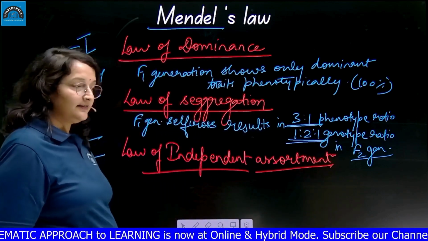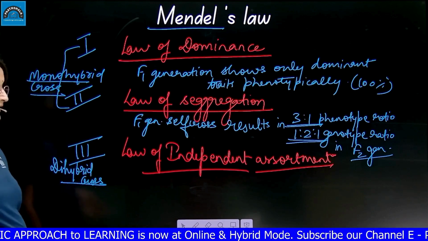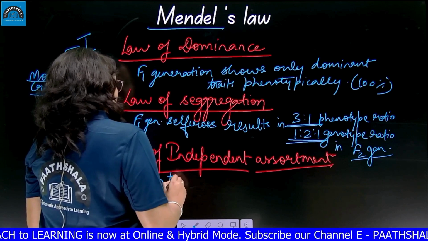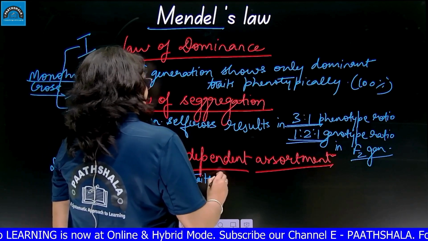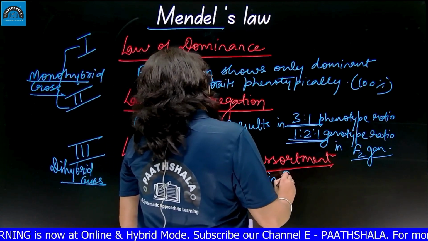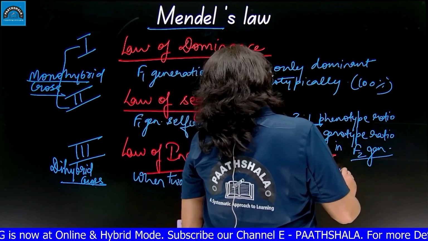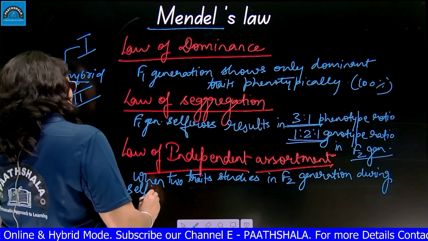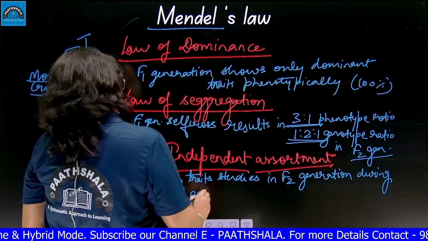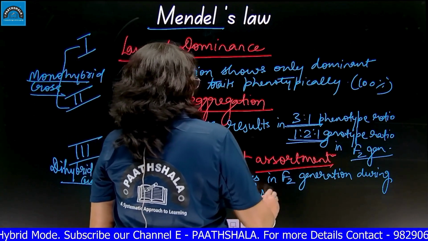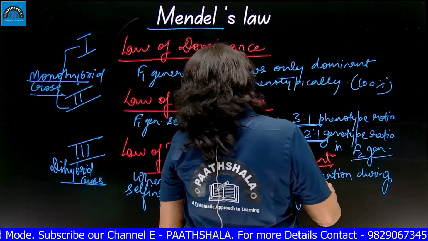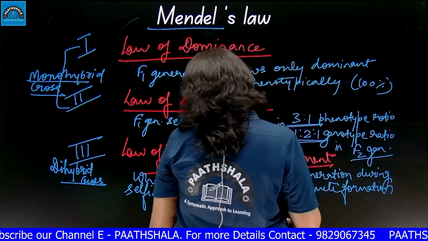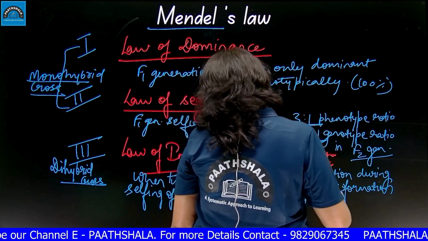And in law of independent assortment, in the law of dihybrid cross, we say when two characters, two traits, are studied in the F2 generation, during selfing of the F1 generation, all alleles during gamete formation assort, arrange independently.